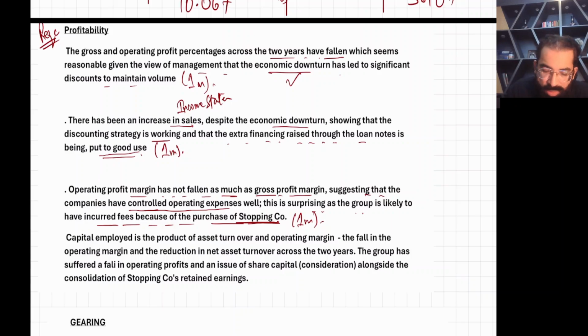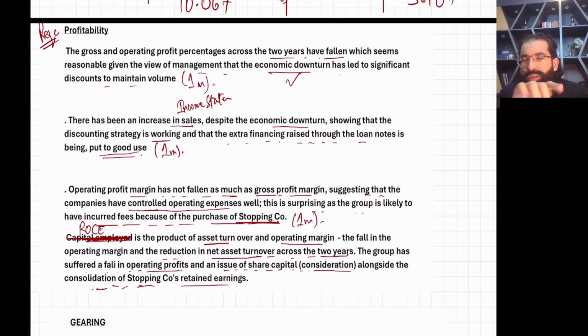And then you have ROCE. Sorry, this is my mistake. ROCE. Okay, return on capital employed. I have written only capital employed, a typing mistake. Return on capital employed is the product of asset turnover and operating margin. The fall in the operating margin and the reduction both across the 2 years, the group has suffered a fall in operating profits and an issue of share capital consideration alongside the consolidation of the subsidiary's retained earnings. Yes, listen.